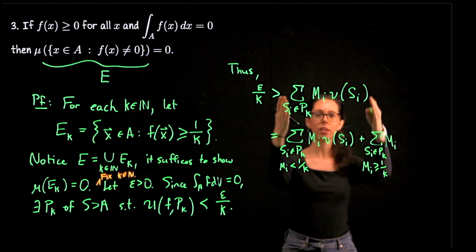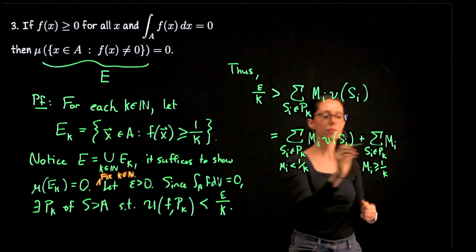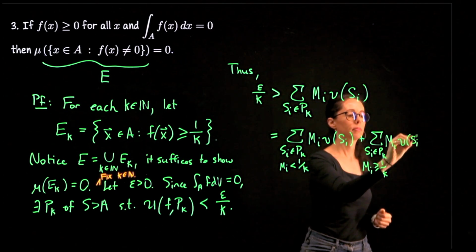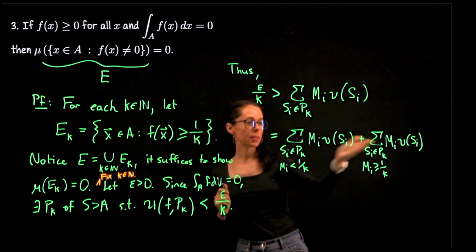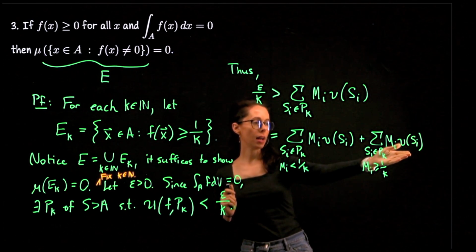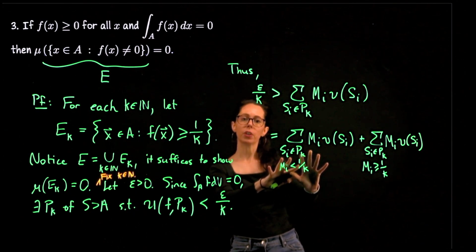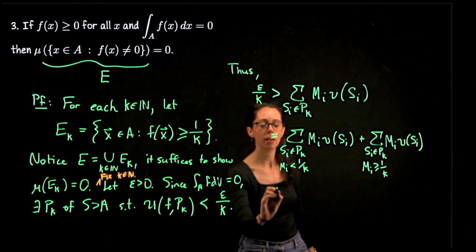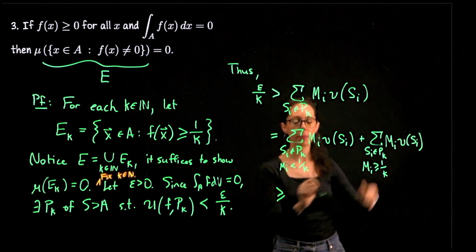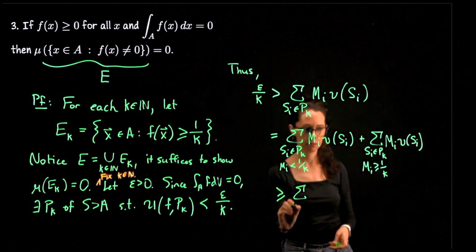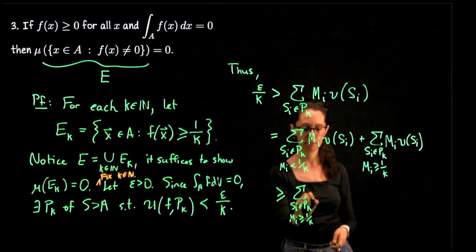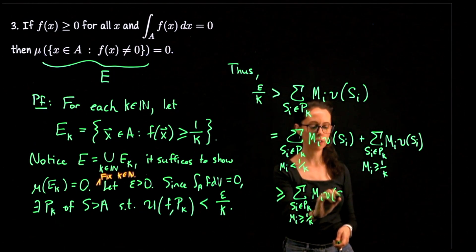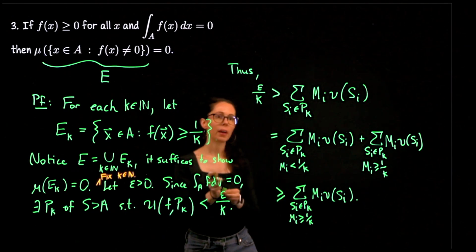So I'm just rearranging these terms here into two groups. Each of these sups is greater than or equal to 0. The volumes are positive. So if I just got rid of this first collection, we would, if anything, go down in size to just this family. And this is actually very good. Okay.